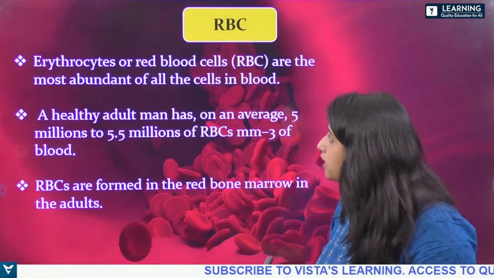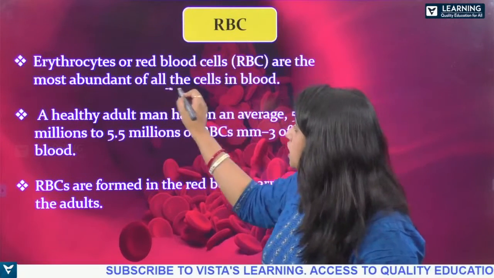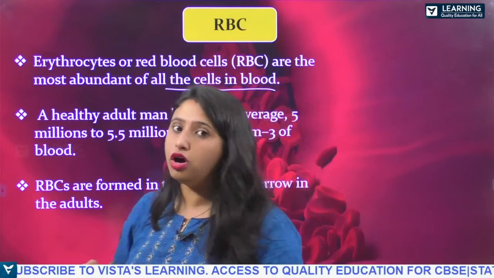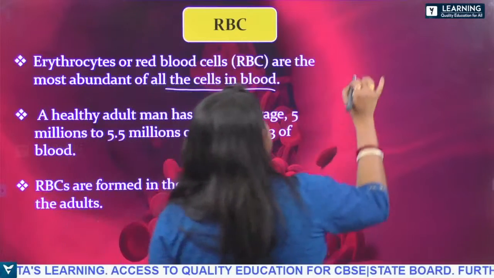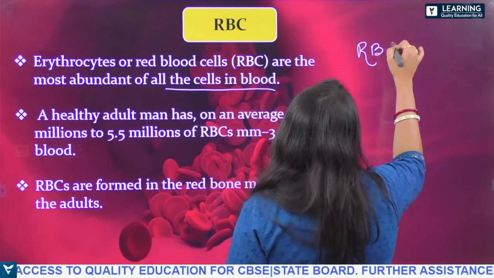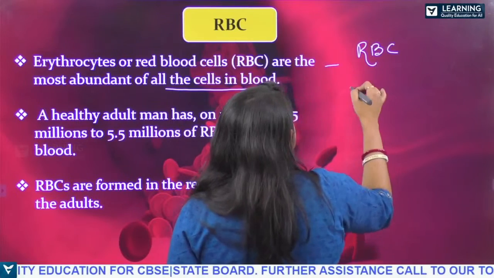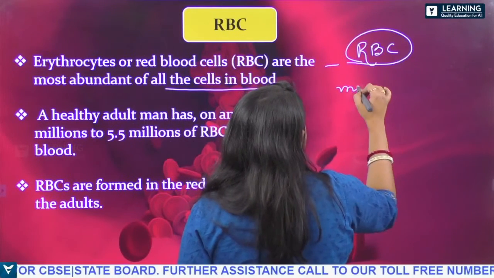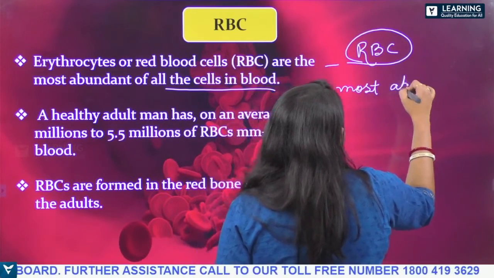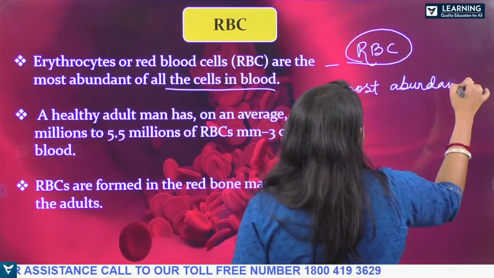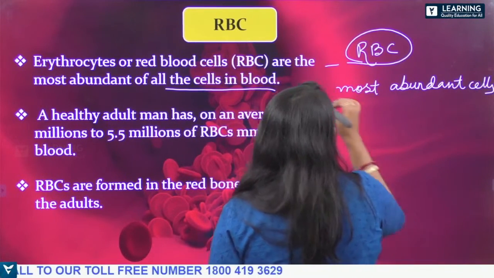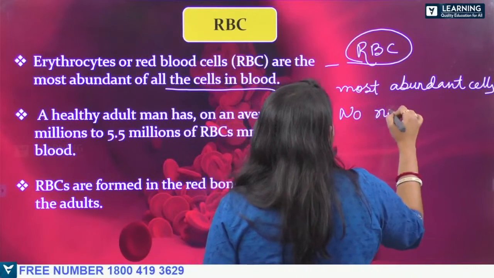Erythrocytes or RBC cells are the most abundant cells in the body, okay. Then in RBC you will not find a nucleus.